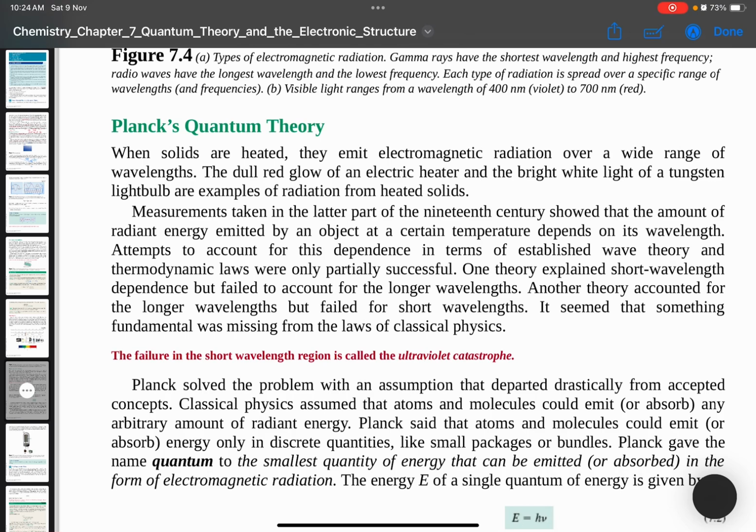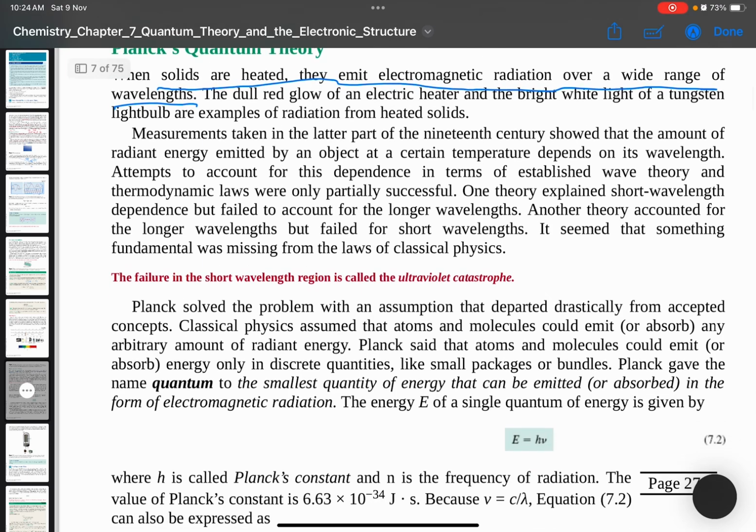Okay, so then we come with the Planck quantum theory, because in the Planck experiment, dia heat the solid element. Okay, solid hydrogen. When solids are heated, they emit electromagnetic radiation over a wide range of wavelengths. Okay, so this one. Okay, Planck solved the problem.